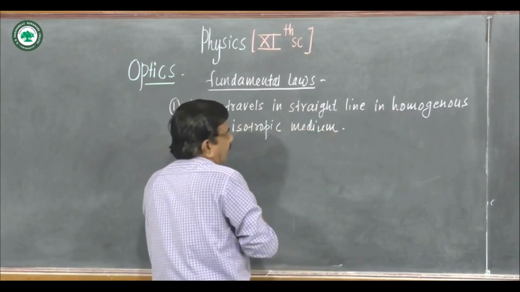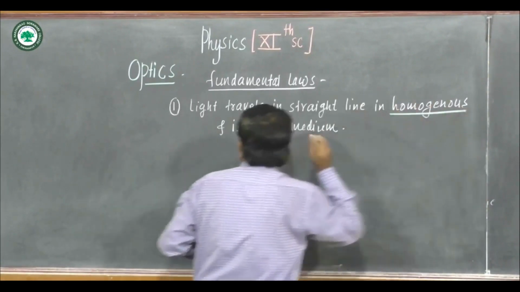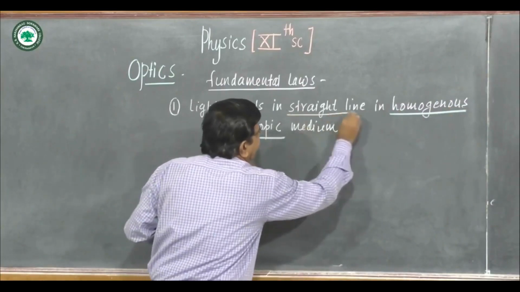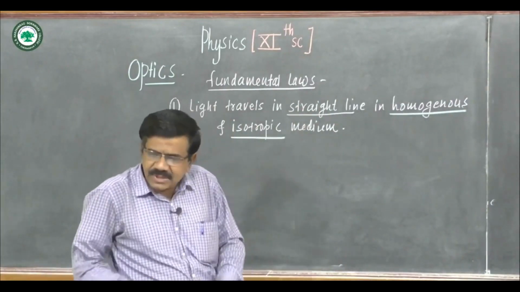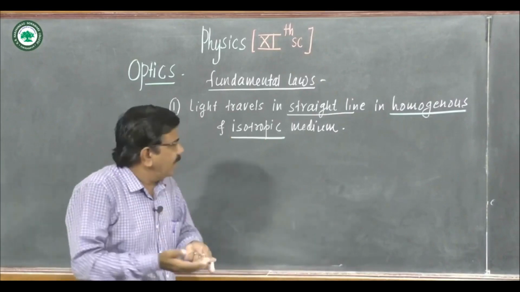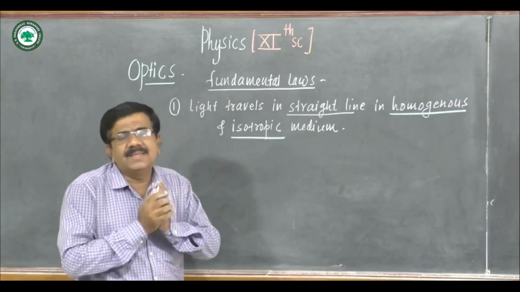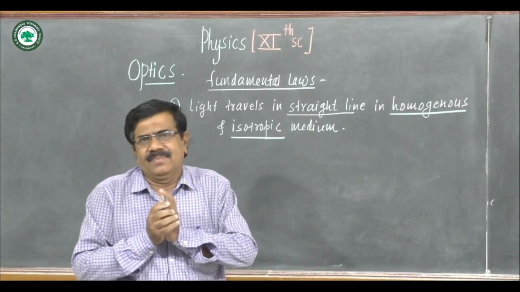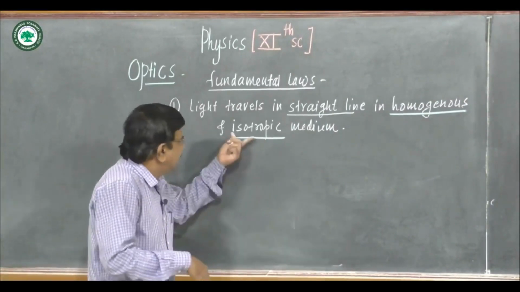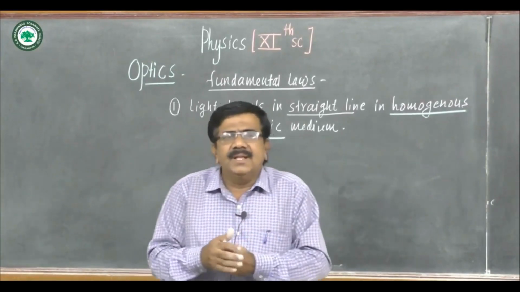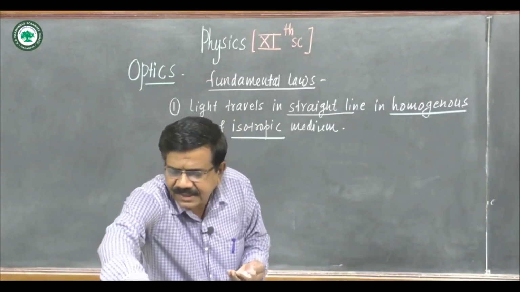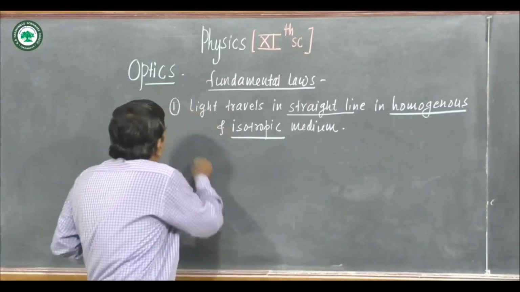See these two important words, homogeneous, isotropic. You know light travels in a straight line. Homogeneous medium means properties of the medium are the same everywhere in the medium. And isotropic means the properties of the medium are the same in all directions. So this is one basic fundamental law in ray optics.